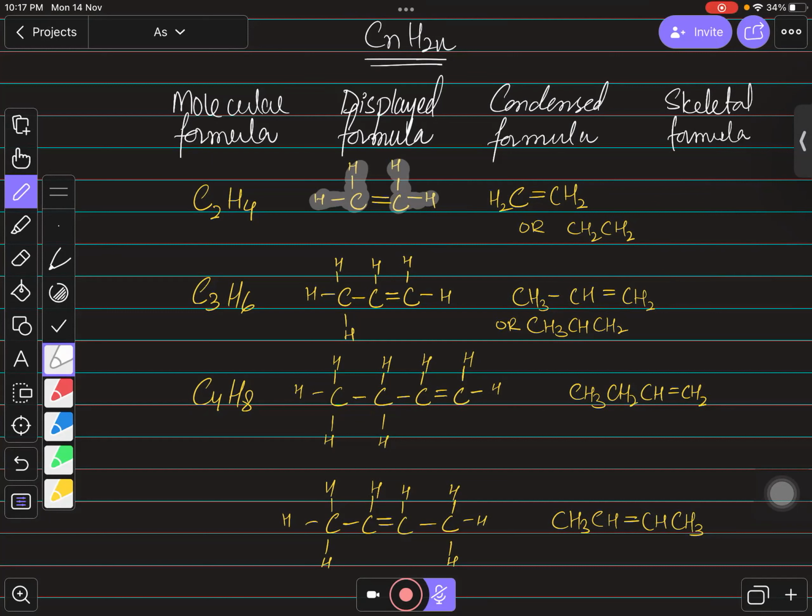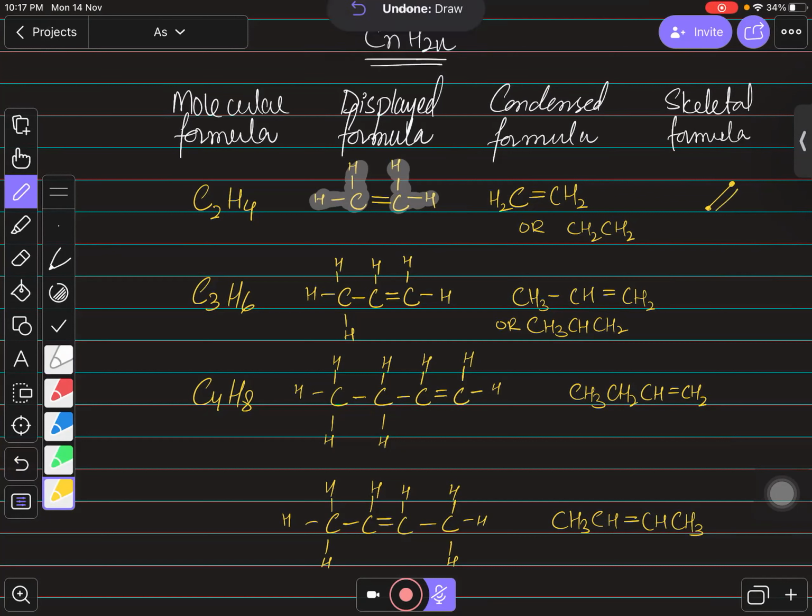So carbon to hydrogen bond is not going to show in this type of family because we just need to show carbons over here. So for example, if you talk about there, we have 2 carbons, 1, 2, and these 2 carbons having a double bond, so you need to show the double bond as well. So this will be the double bond.